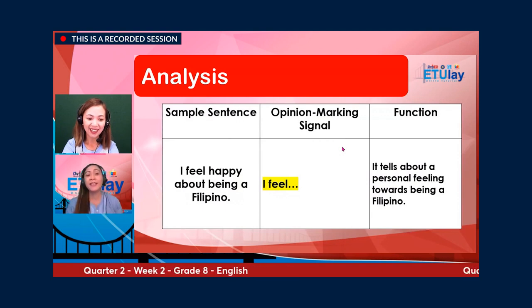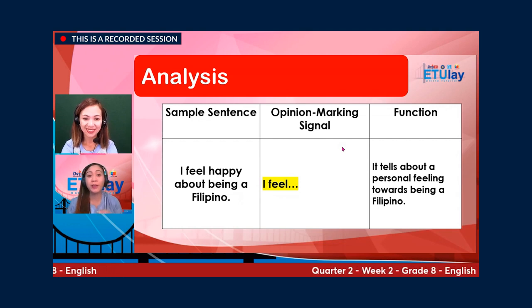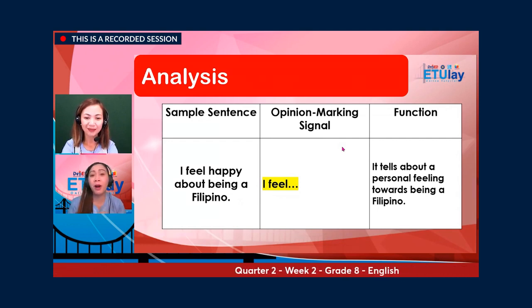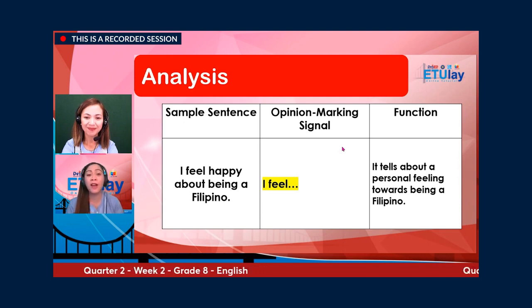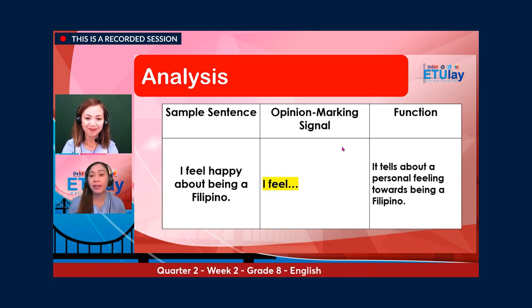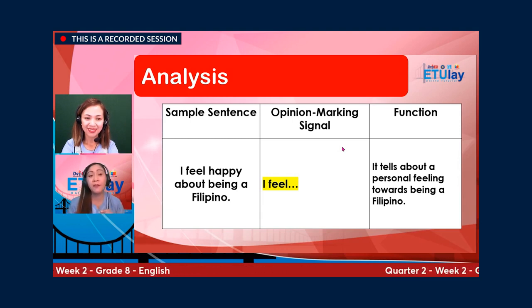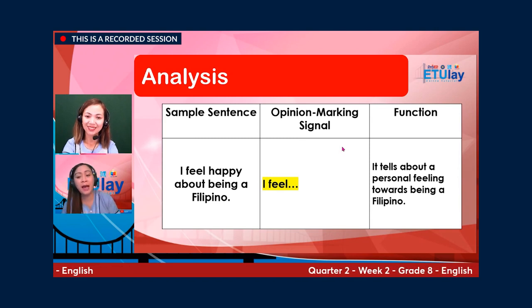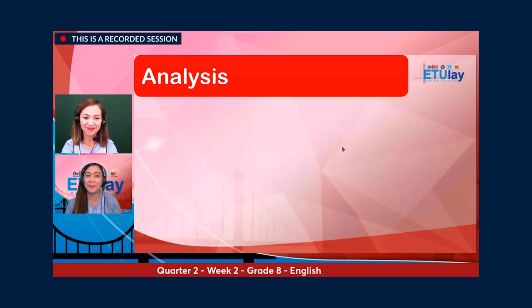And here's a sample sentence. In the other part, you can see what opinion marking signal is being used, and of course, its function. So here's the sample sentence. I feel happy about being a Filipino. The opinion marking signal is I feel, and its function tells about a personal feeling towards being a Filipino.